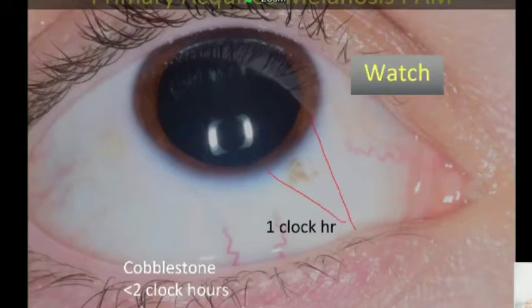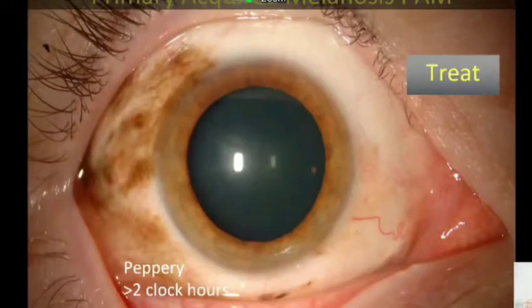These are small pigments which we may even miss in our situation because our eyes are more pigmented than the Caucasian eyes. But if you do find a PAM which is about 1 clock hour or 2 clock hours, you simply watch. But if it is as extensive as this and has this nice peppery architecture, then you are bound to consider that this may have a PAM because this is a higher risk. More clock hours is a higher risk.